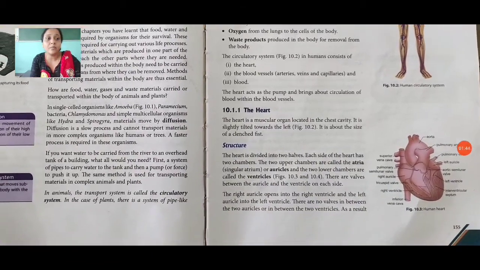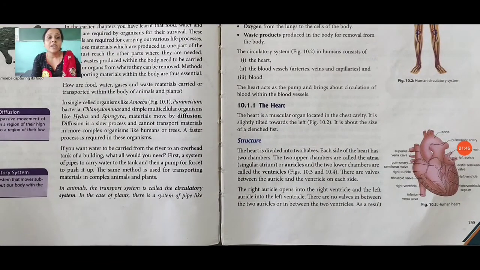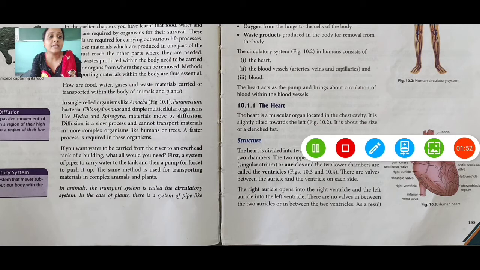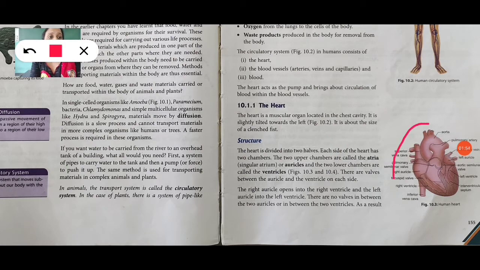In figure 10.2, you can see the structure of the heart available here. I have circled the structure of the heart to help you. The heart is divided into two halves. You can see here the heart is divided into two halves.